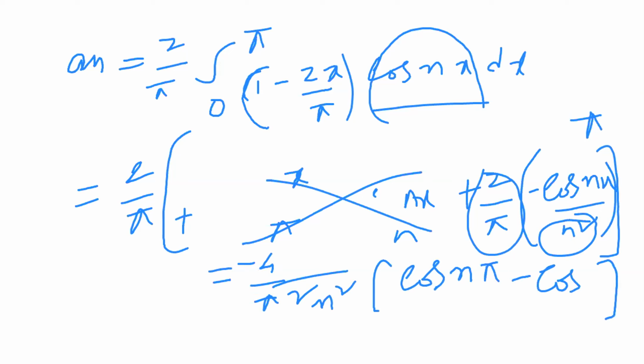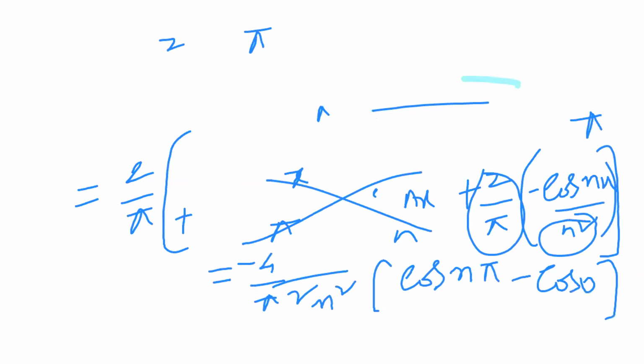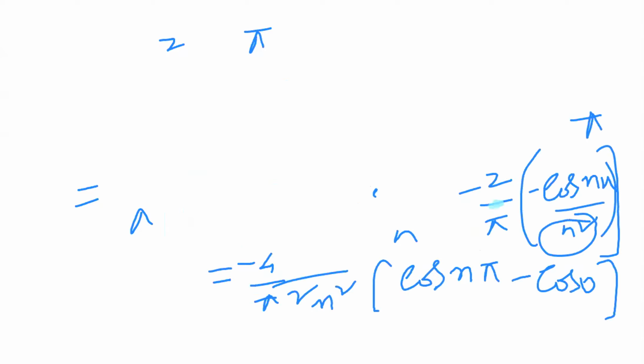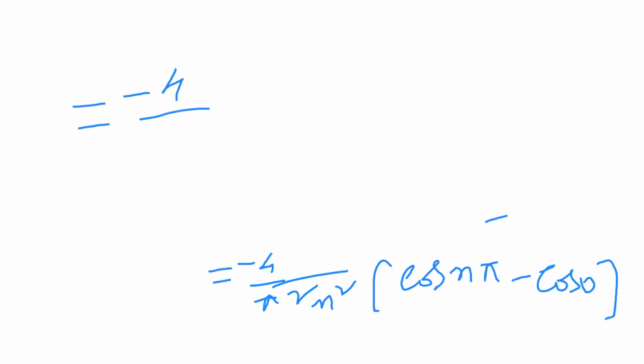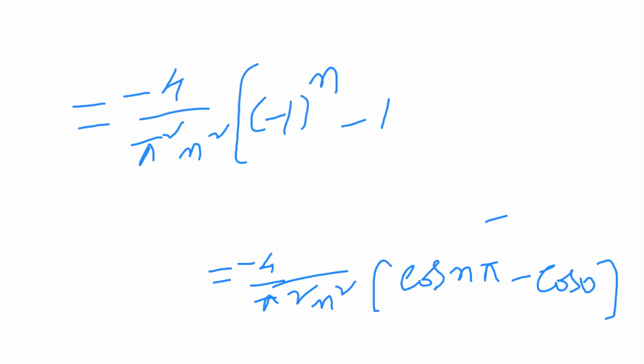Cos n pi equals minus 1 power n, so in the outside minus 4 by pi square n square. Here n is neither negative, nor specified even or odd. So that's why minus 1 power n. Cos 0 equals 1.